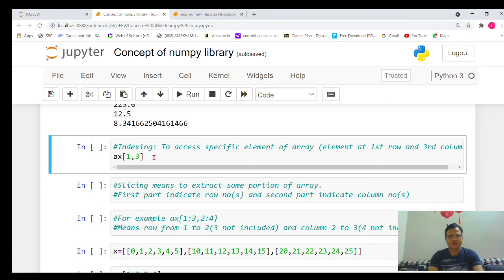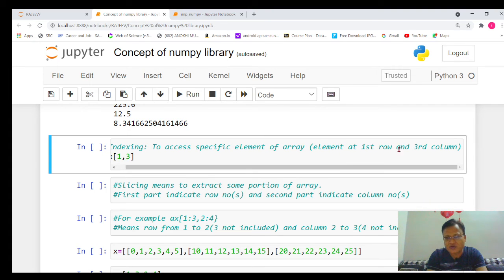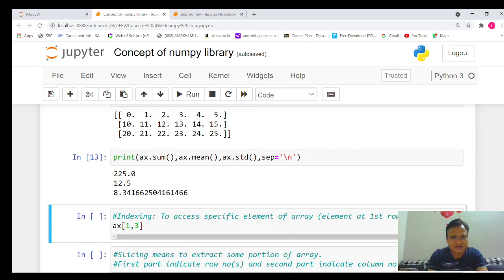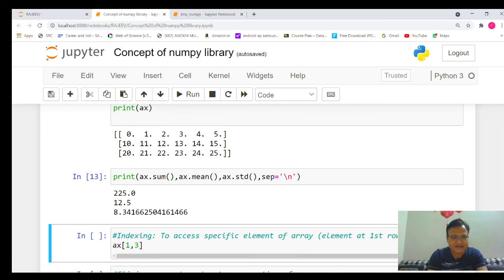Many times we want to access a specific element of an array. For example, suppose I want to access the element of first row and third column. So how will we write? AX, that is the name of the list. Let me show the list. Here you can see the list. So AX[1,3]. The element before the comma represents the row, and after the comma represents the column. So it will always be in row-column form.